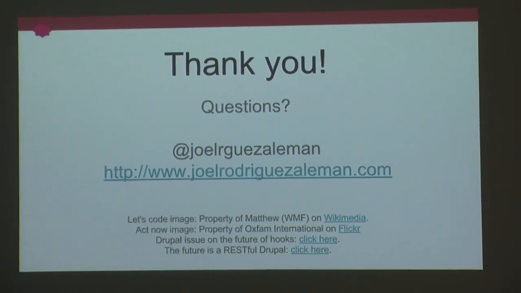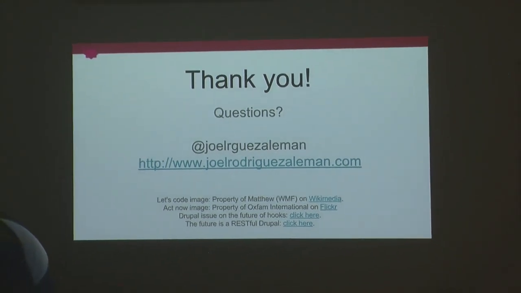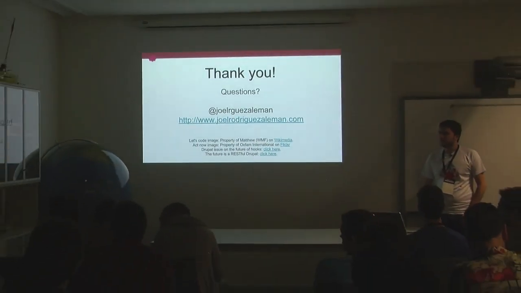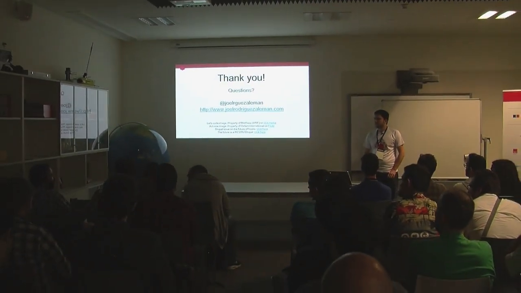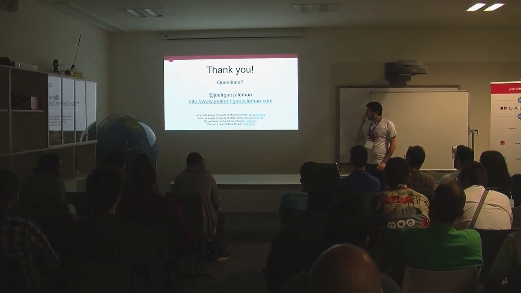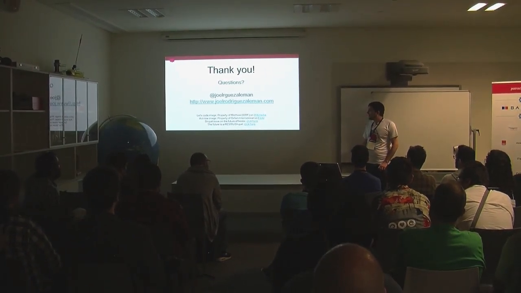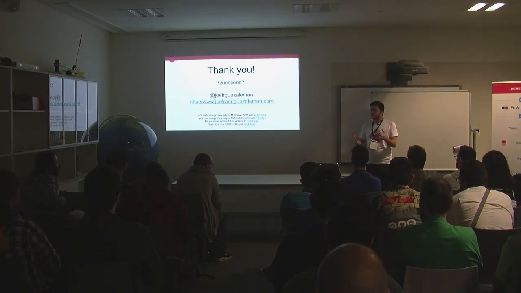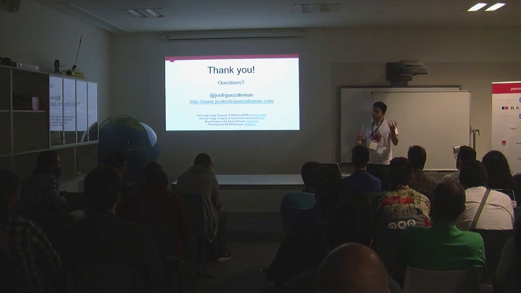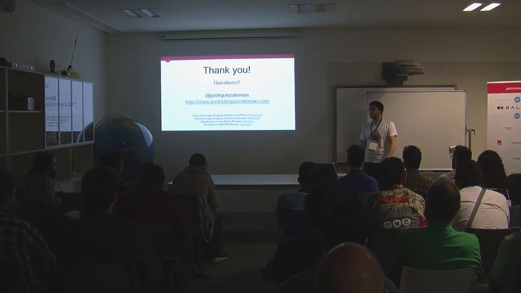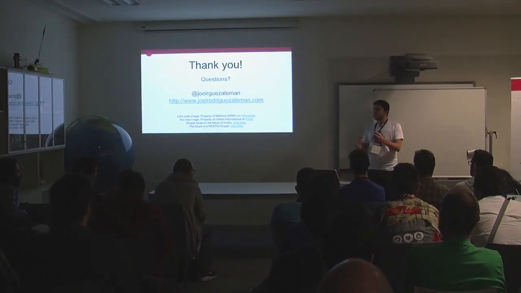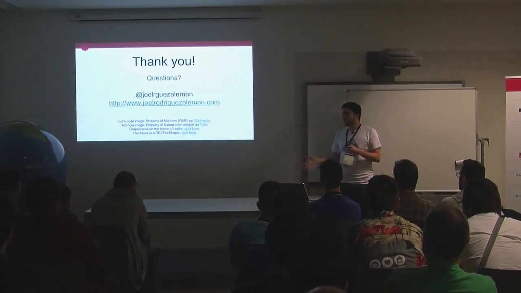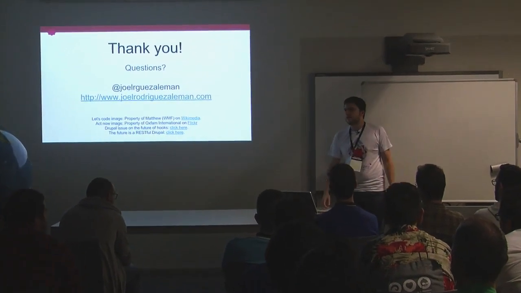Can you summarize what are the reasons they gave to delay the decision for Drupal 9 instead of Drupal 8 point something? They decided that in this version, basically, they're going to see how hooks and the event dispatcher coexist. They're going to test it out. They see how the community responds. They didn't want to make such a huge change just yet. They want to see how the event dispatcher behaves and how people react to it.